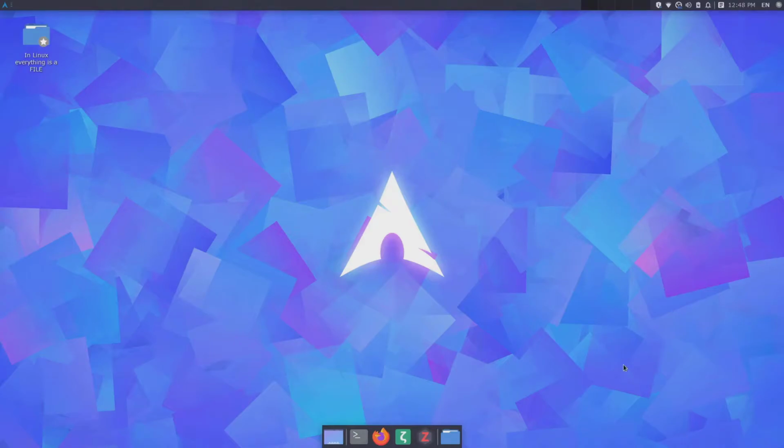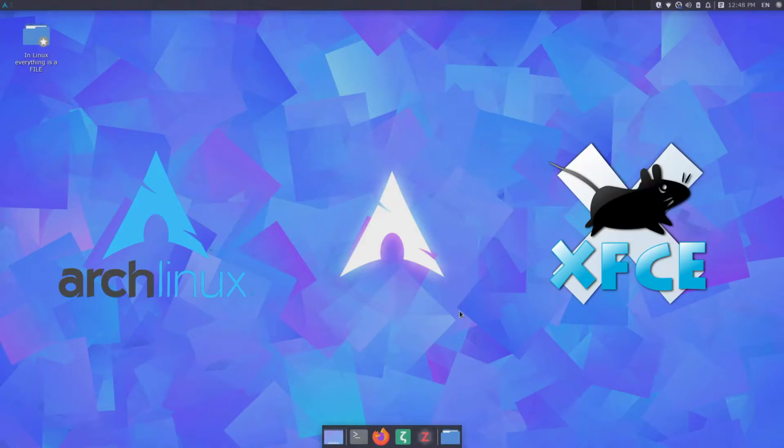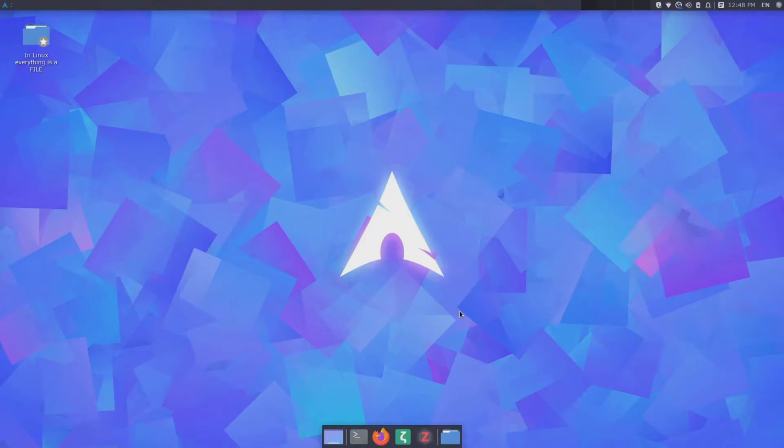But before we start talking about the file system, if you are watching this video from another Linux distribution, you will notice that things look different. And that's because every distro has its own look and feel. I am on Arch Linux using the XFCE desktop environment. We will talk about desktop environments in another video, but I assure you that you will be able to understand pretty much everything that I will be talking about in this video today.